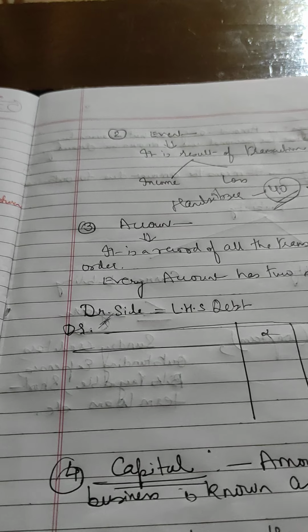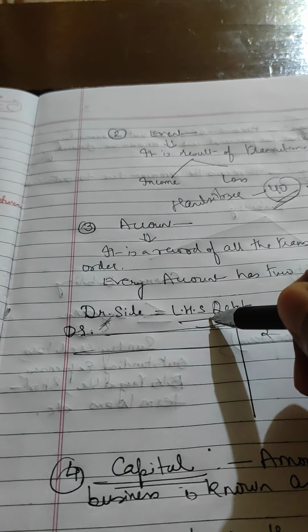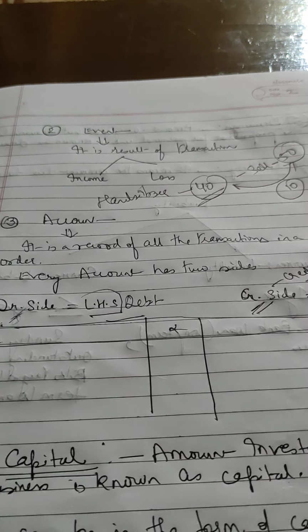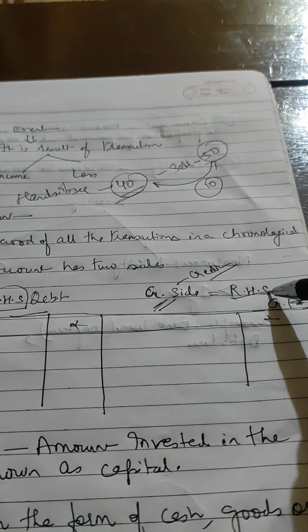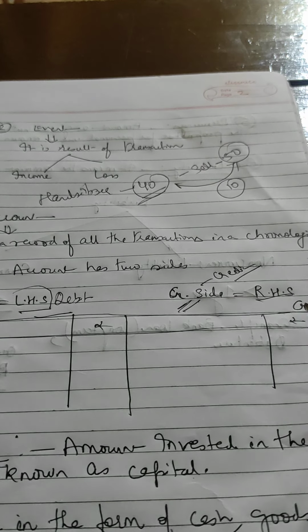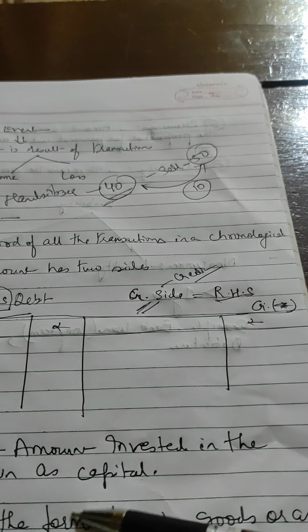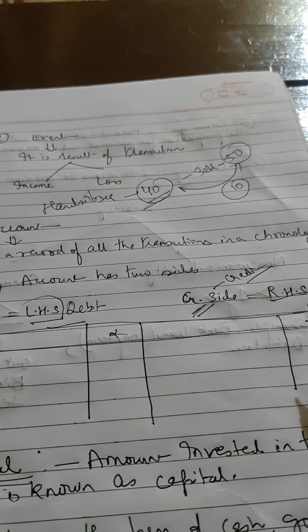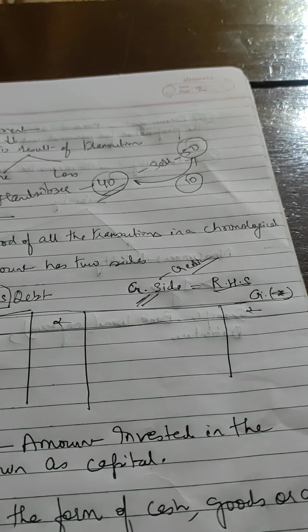Now debit side is known as left hand side, LHS, and credit side is known as right hand side. Okay, so debit is written on the left hand side and credit is recorded on the right side. Suppose say it has two parts. See, we will learn in the upcoming chapters about the debit and credit in detail. Right now I am showing only a small version.